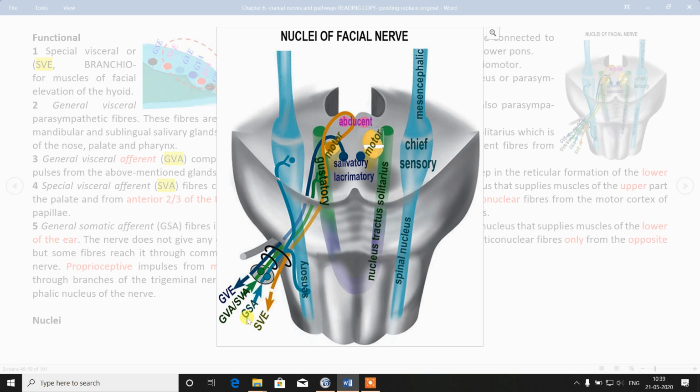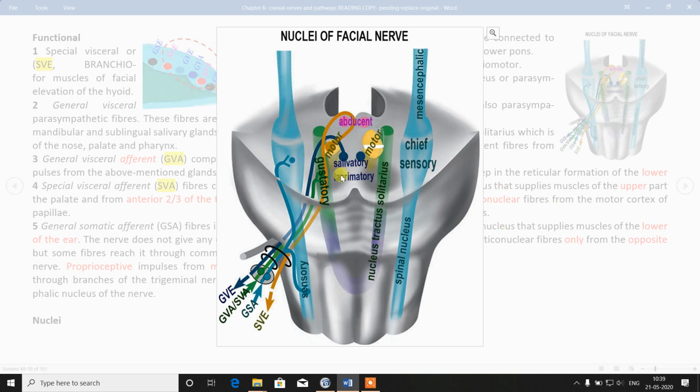The proprioceptive fibers from the facial muscles are carried to this sensory nucleus. The spinal nucleus will again be divided into three parts. We will see this in the trigeminal nucleus in detail.